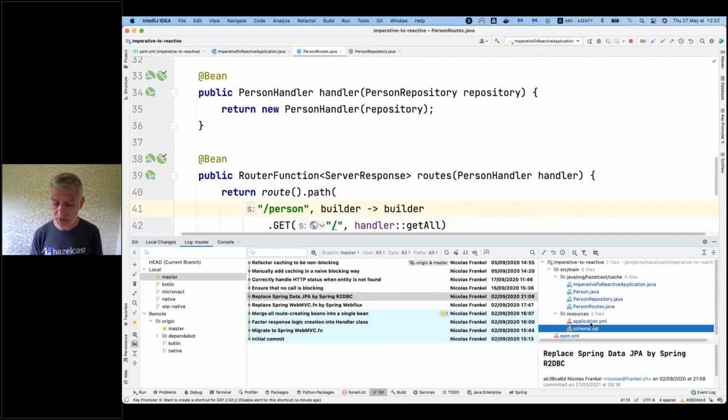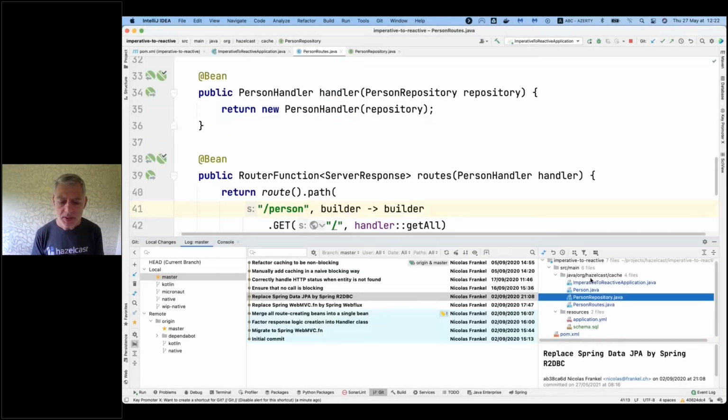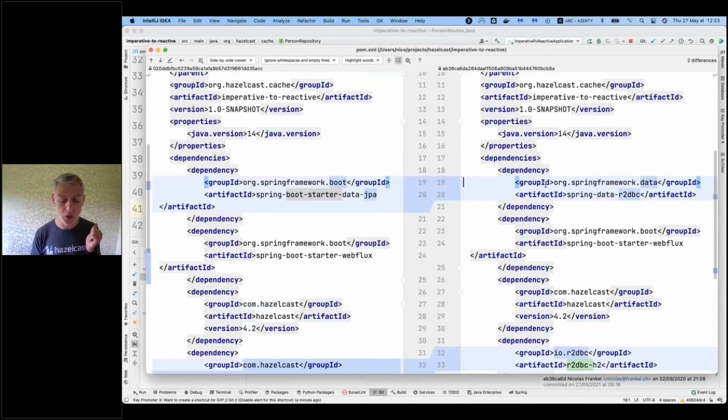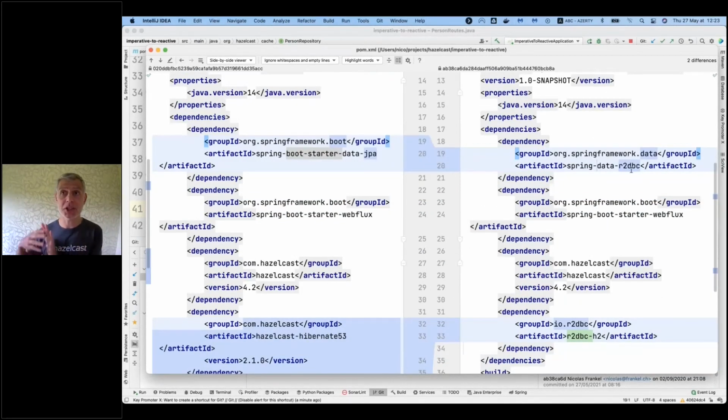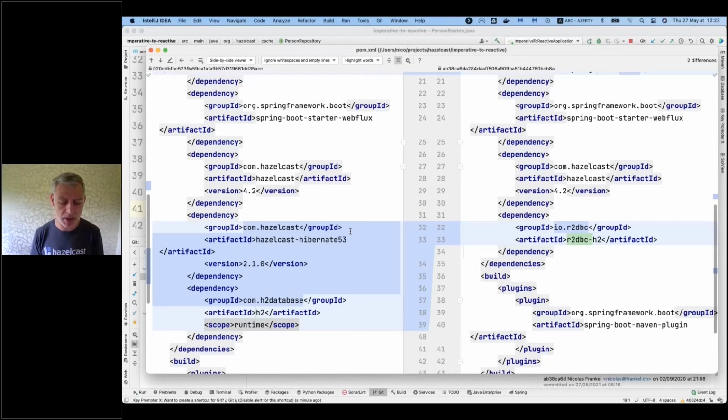The other thing that we need to do is actually to change, I need to do it one by one. So no more Spring Boot Starter JPA, we have a Spring Data R2DBC. No more caching, because caching was on the second level cache of Hibernate. Since we removed Hibernate, we don't cache anymore. We've lost cache, and it might be an issue. Also, we cannot use our regular H2 driver. We must use the R2DBC flavor of it. So a lot of changes. Let's do it anyway.